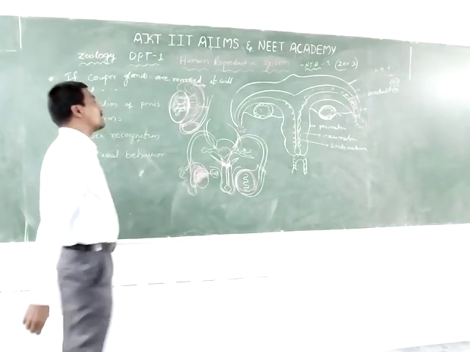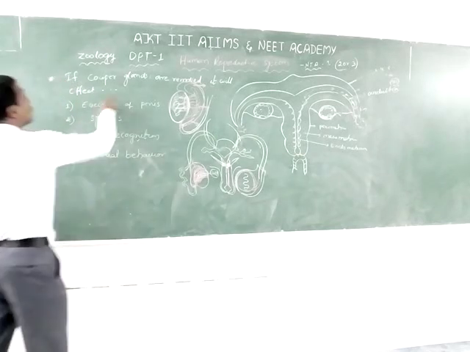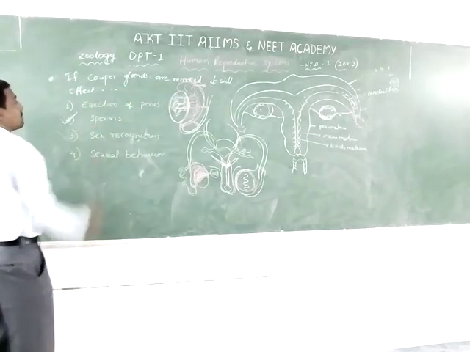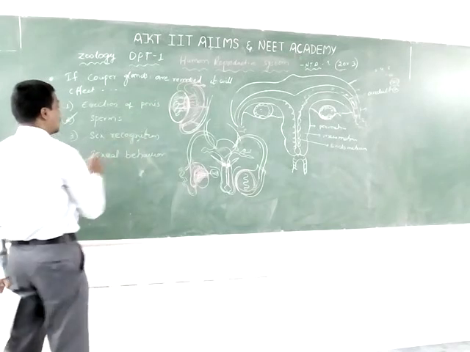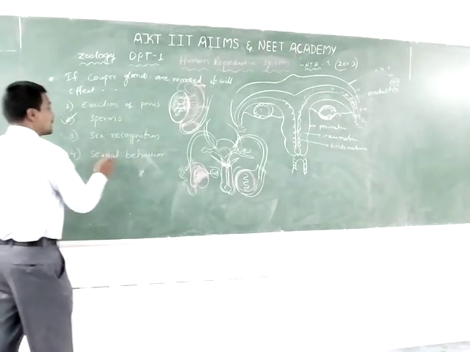So this is very important. If the Cowper glands are removed, it affects the sperms. It does not affect the erection of penis, sex recognition, or sexual behavior.